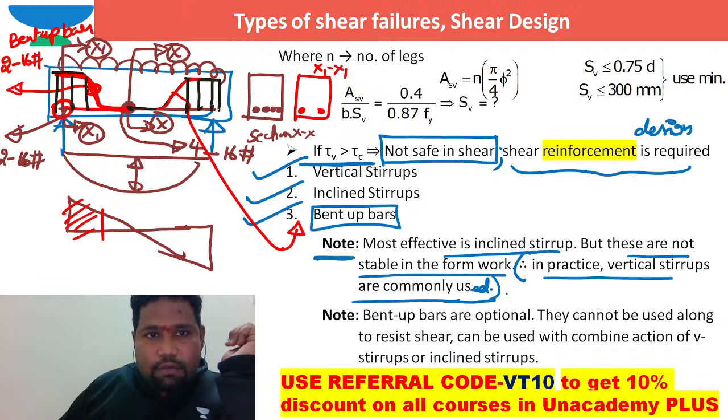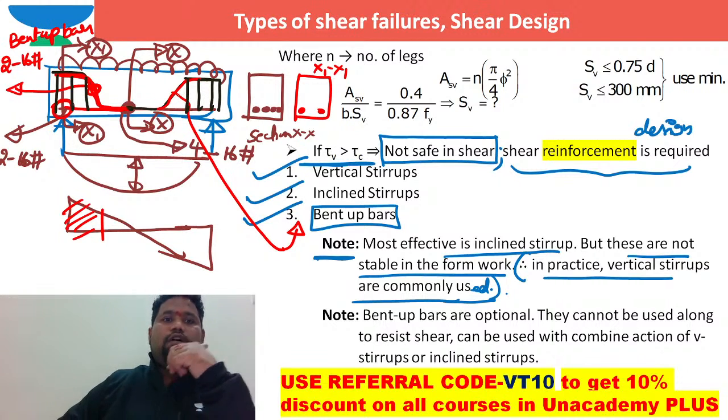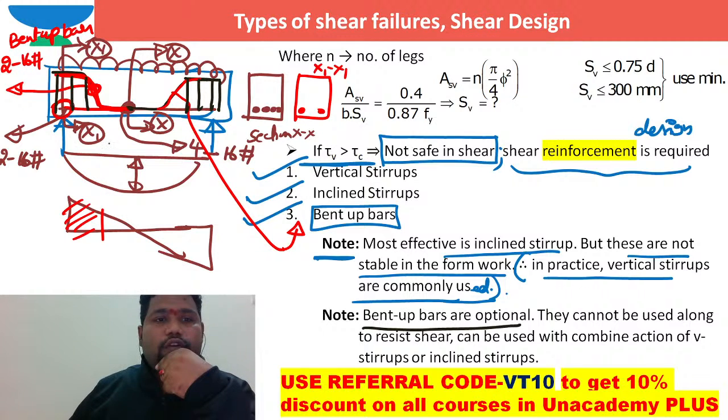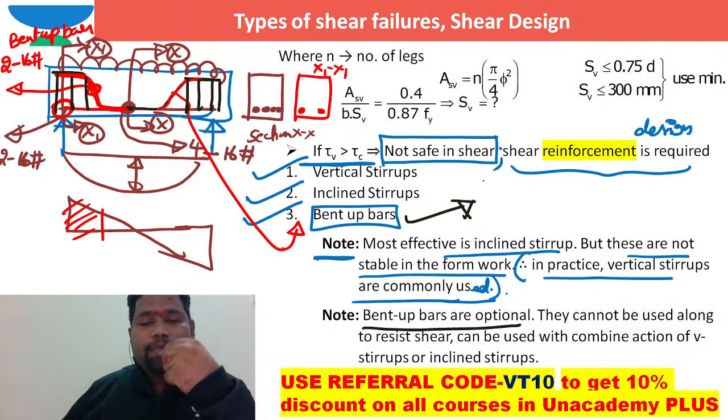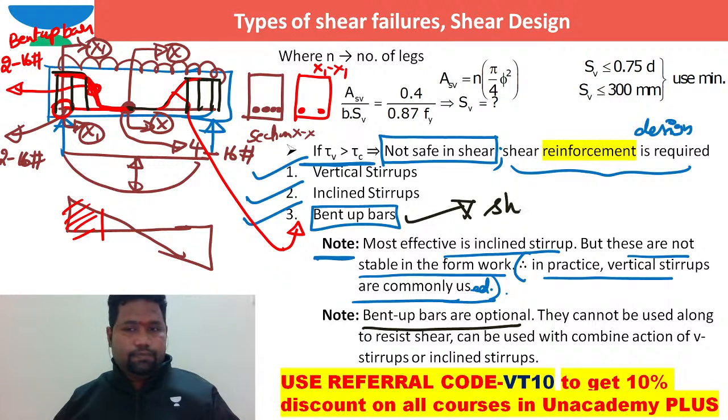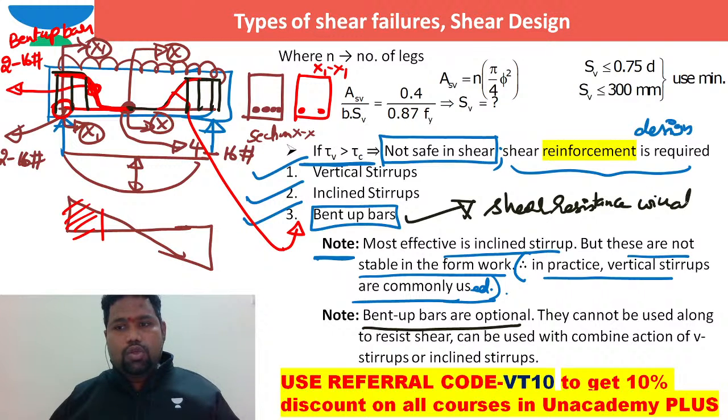Because of the provision of these stirrups, you can understand we can provide design shear reinforcement. And in addition to that, bent up bars are optional. If we bend the bars, because of these bent up bars also, shear resistance will also come.